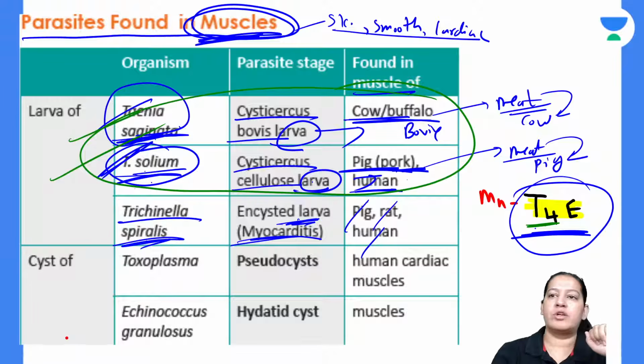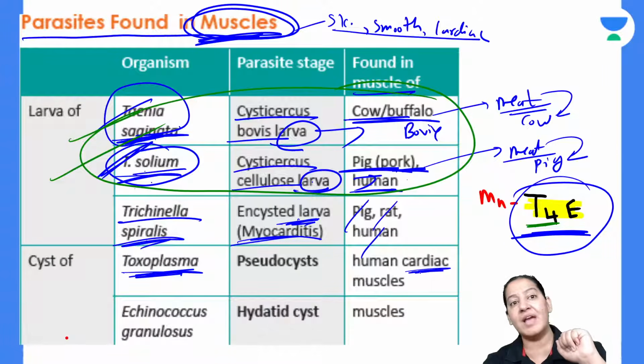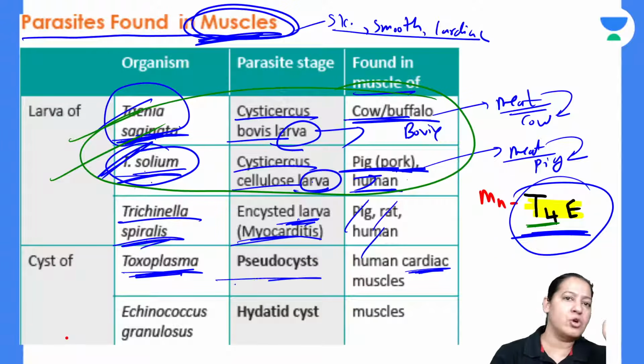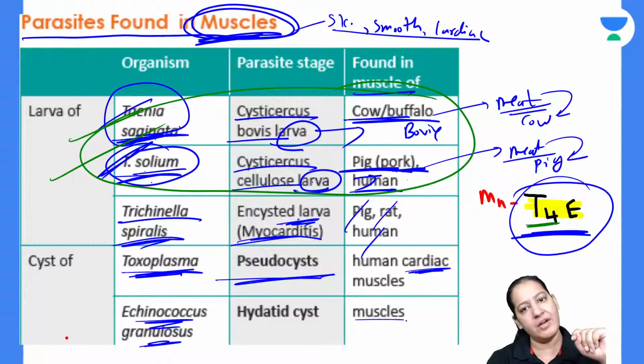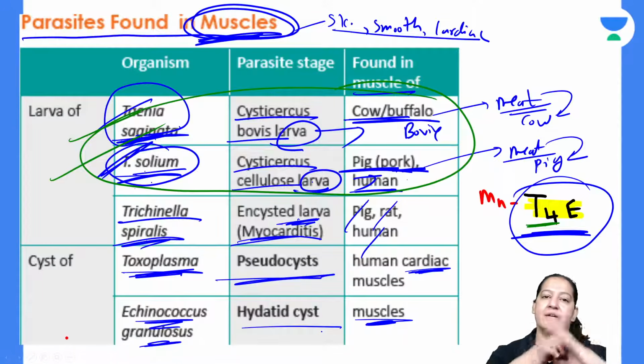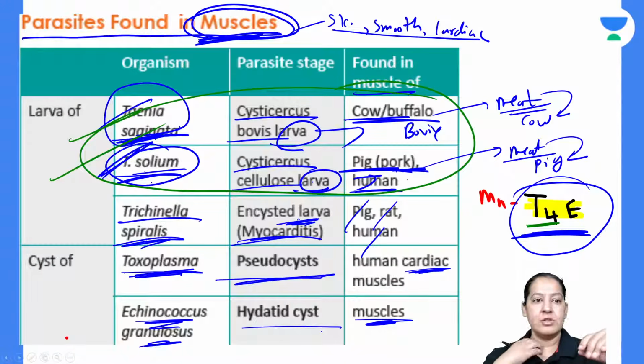Then coming to the 4th T. The 4th T is Toxoplasma. Toxoplasma again remains in the human heart muscle, and again a cyst or pseudocyst will remain. Give me a thumbs up. The last is Echinococcus granulosus. Again it remains in the muscle and it causes hydatid cyst. Give me a thumbs up. So E for Echinococcus granulosus. The 4T are in front of you.